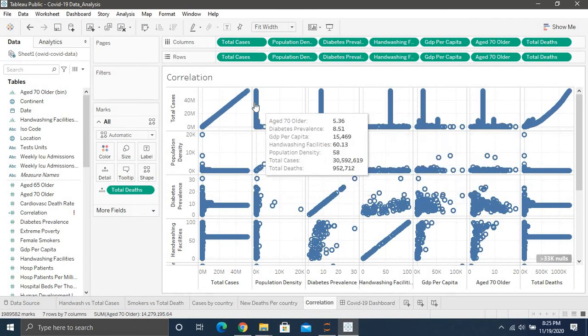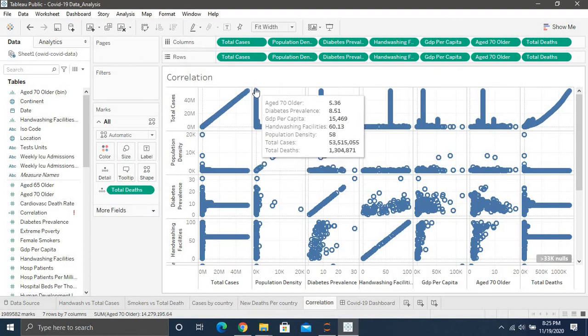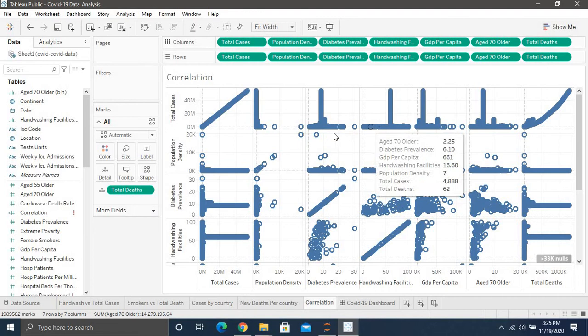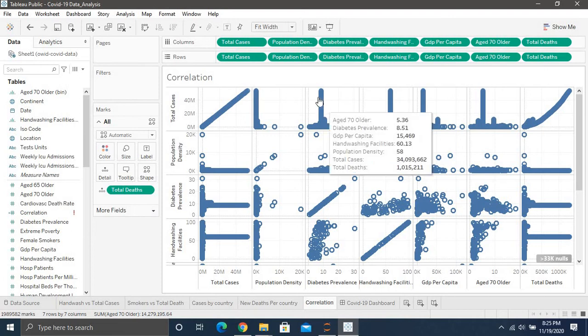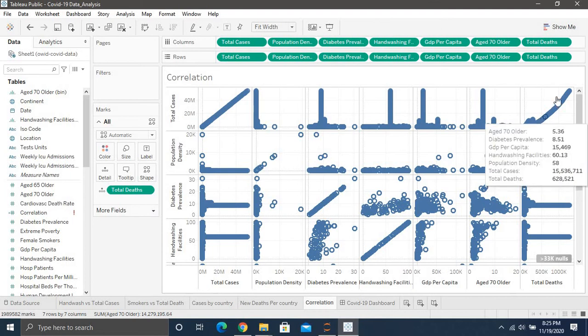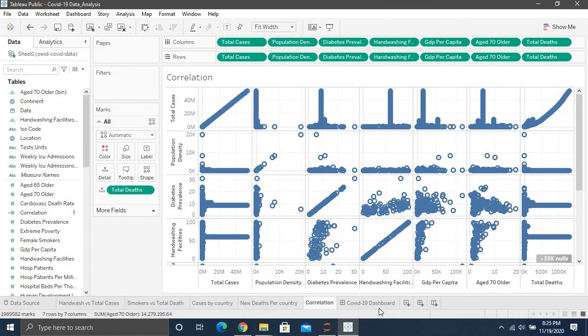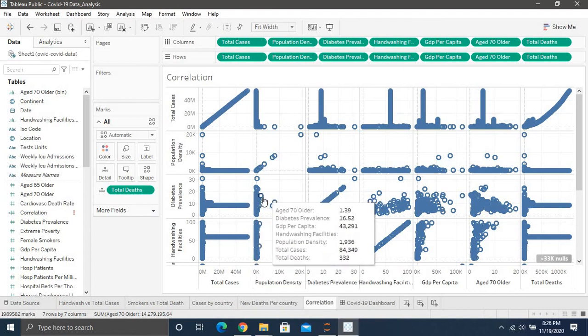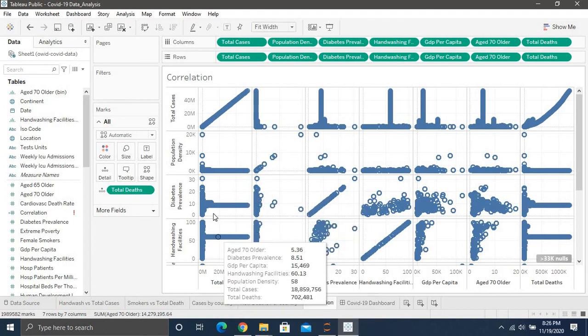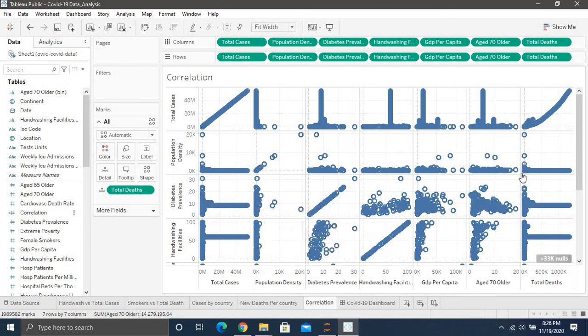So yeah, clearly as population density increases, the total cases increase. And now you can see here the number of people aged 70 and older, so countries with more 70-year-olds are increasing, and obviously we can see cases and deaths. The more number of cases, the more number of deaths. And you can see things like hand wash facilities and population density obviously don't have a correlation, so we just checked that. And diabetes prevalence and population density don't really have a correlation, but diabetes prevalence and total number of cases have somewhat of a correlation.